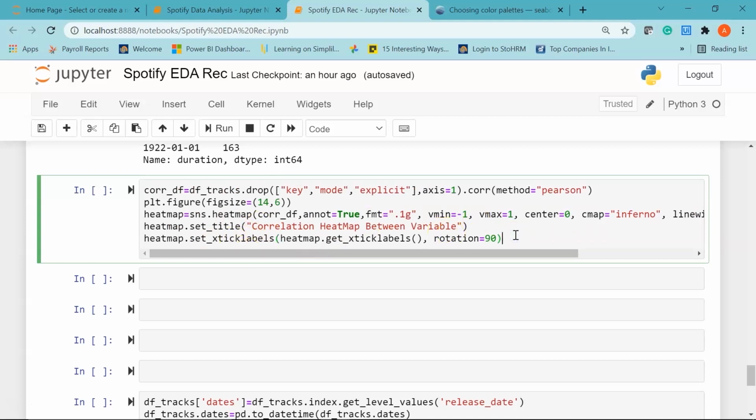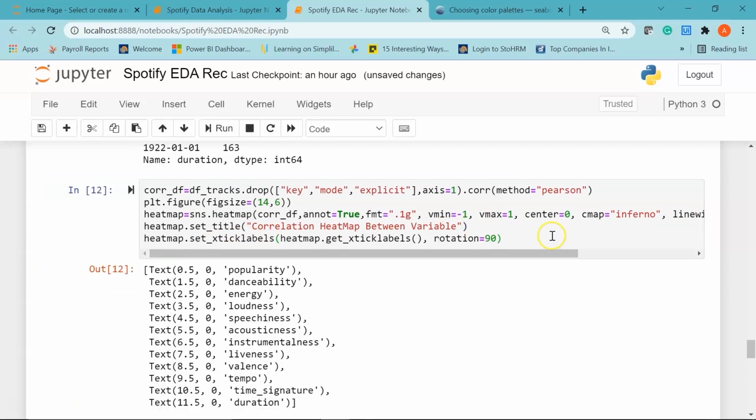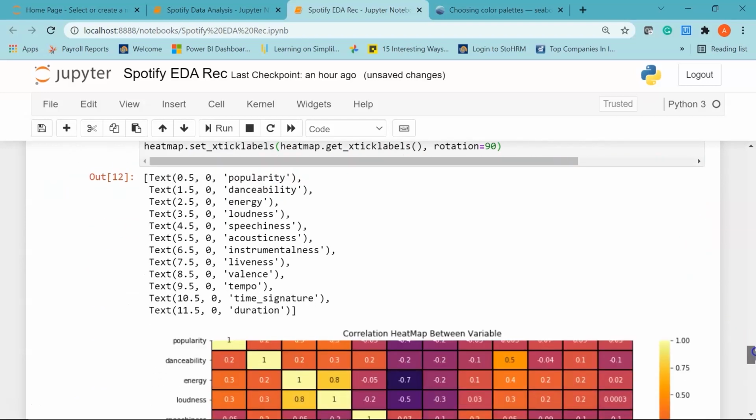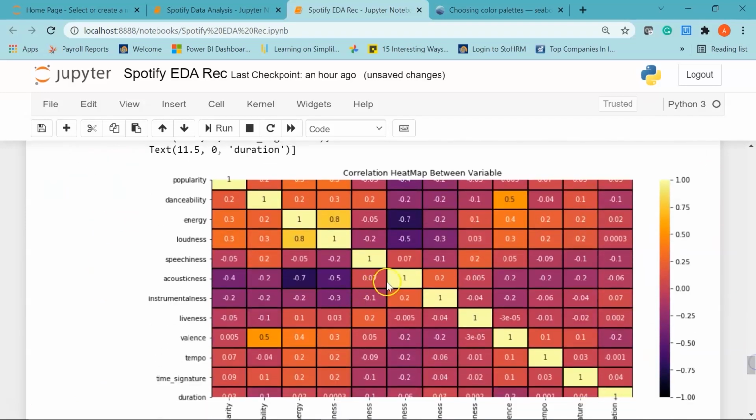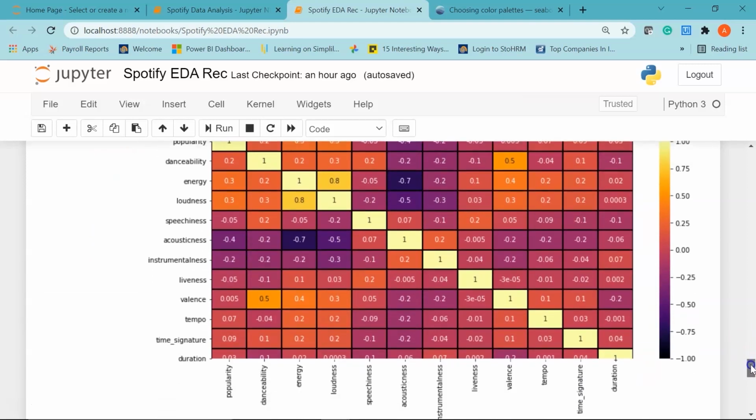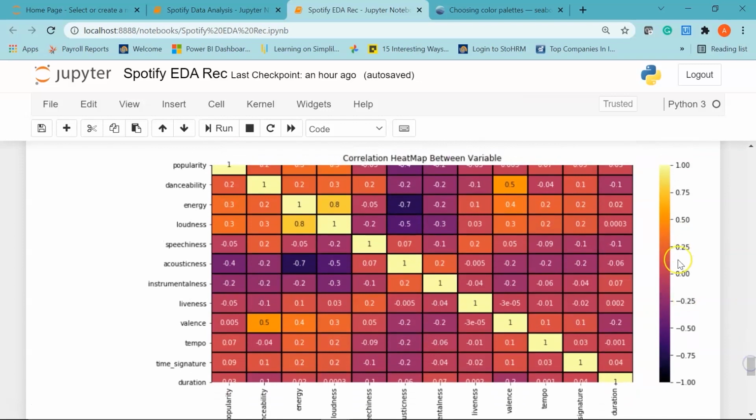Let's go ahead and run this to get our first visualization. If I scroll down, there you go. We have got a nice correlation map. So here on the right side you can see the scale. It ranges from -1 to +1. -1 means the variables have a negative correlation, while values above 0.0 mean that the variables